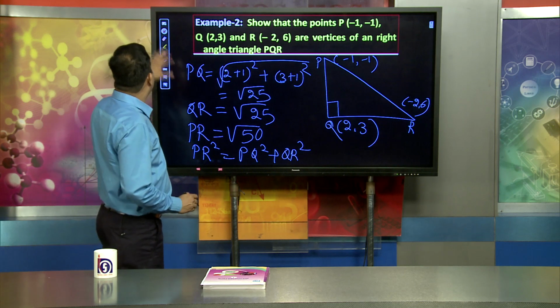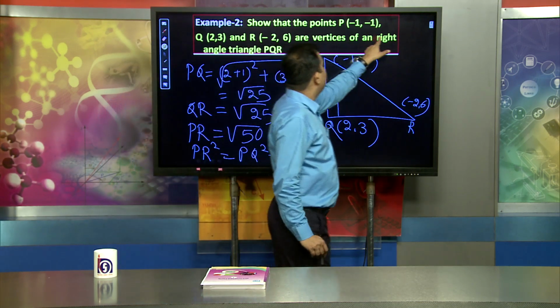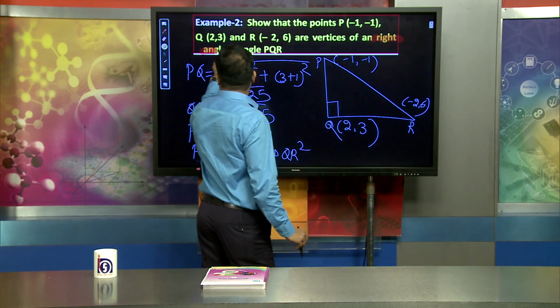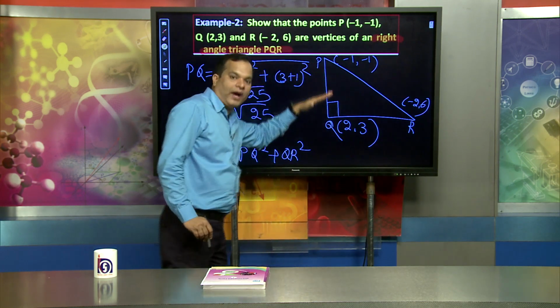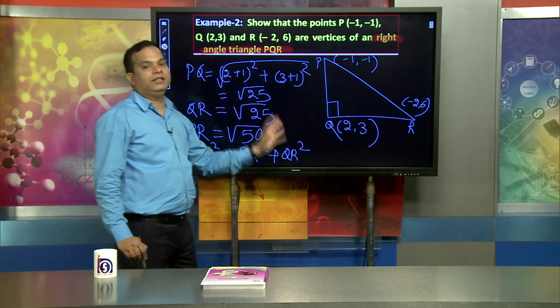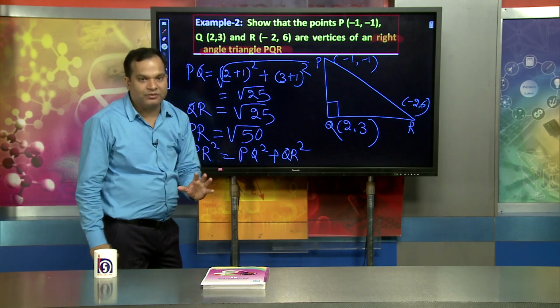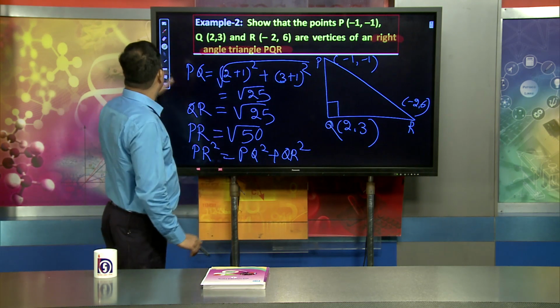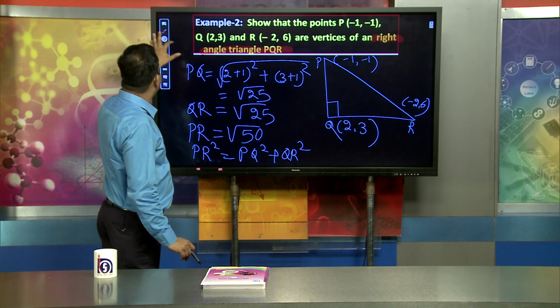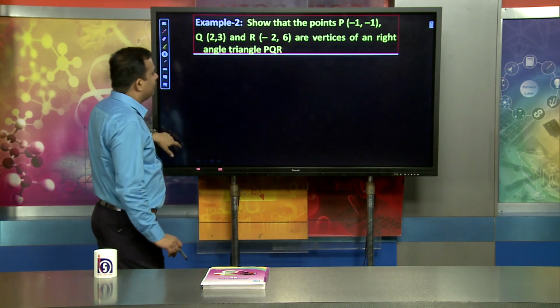This result is only possible when we apply the distance formula to find the distance between the corresponding points. Dear learner, the distance formula is a very important thing, and I hope you have understood how to use this formula.